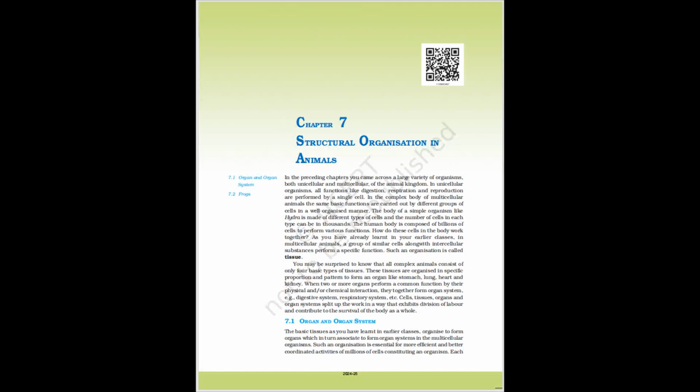As you have already learned in your earlier classes, in multicellular animals, a group of similar cells along with intercellular substances perform a specific function. Such an organization is called tissue. You may be surprised to know that all complex animals consist of only 4 basic types of tissues. These tissues are organized in specific proportion and pattern to form an organ like stomach, lung, heart, and kidney.